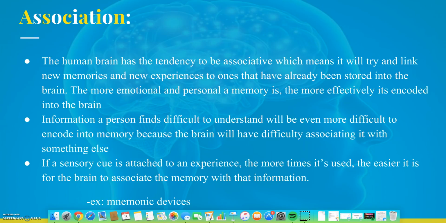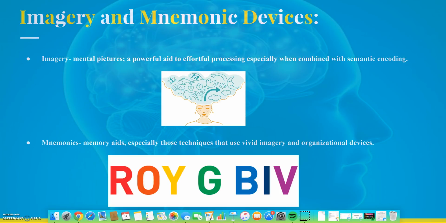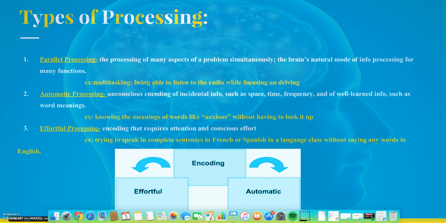Examples: imagery and mnemonic devices. Imagery: mental pictures, a powerful aid to effortful processing, especially when combined with semantic encoding. Mnemonics: memory aids, especially those techniques that use vivid imagery and organizational devices. Types of processing. Parallel processing: the processing of many aspects of a problem simultaneously. It is the brain's natural mode of information processing for many functions. Example: multitasking, being able to listen to the radio while focusing on driving.